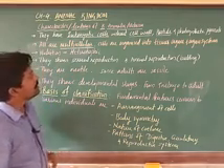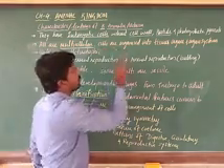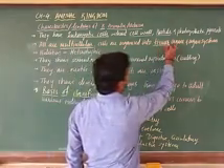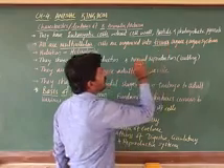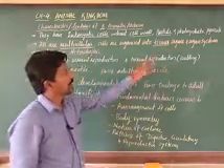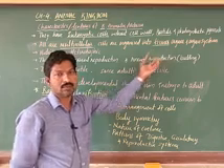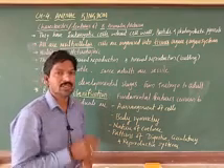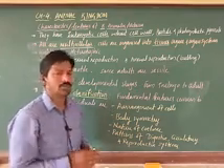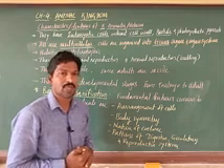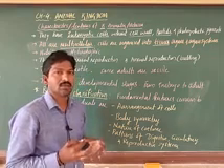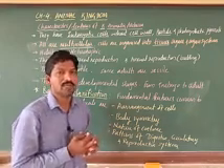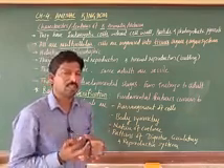Next, how the cells are organized. Cells are organized at the tissue level directly. Similar cells are grouped to form a tissue that performs a unique function. This is what we call division of labor: one particular function is done by a group of cells, and that is called a tissue, as you know.